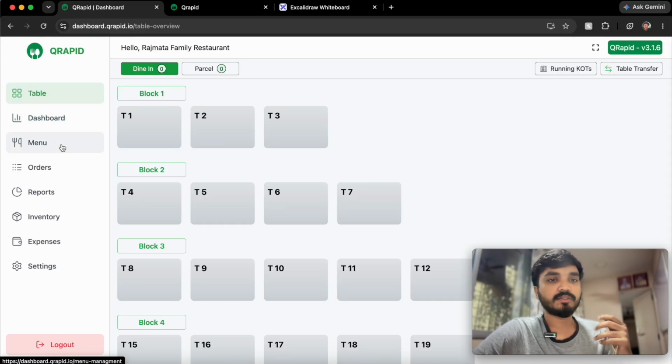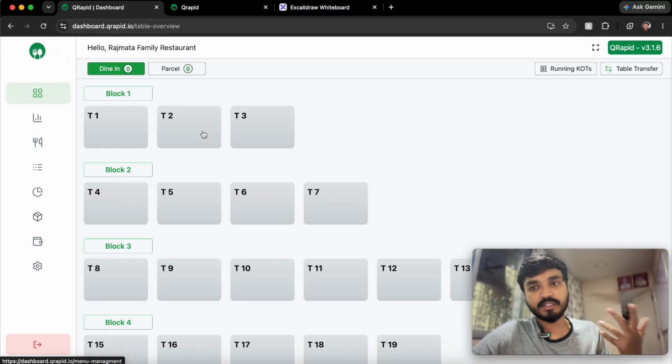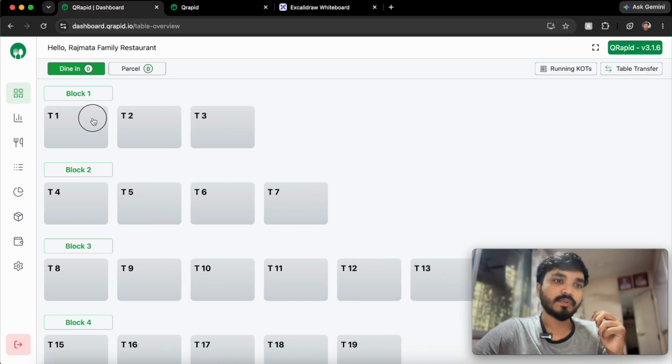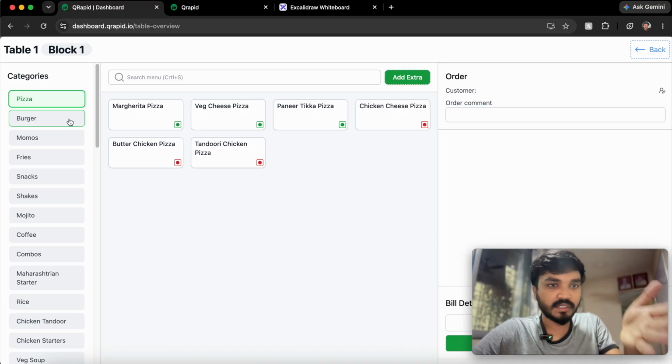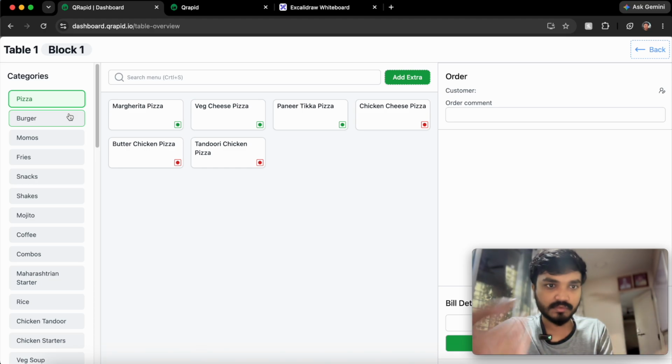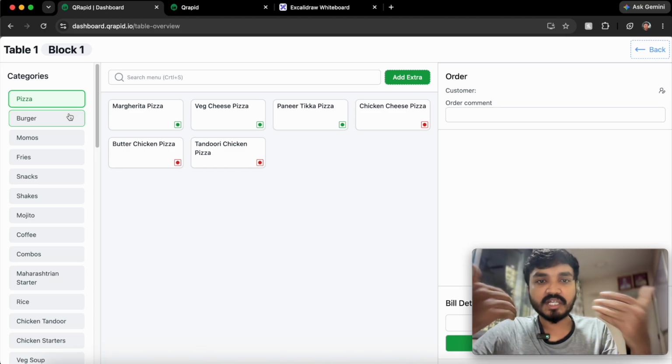So from the table menu, you can just manage all the tables. For example, the customer has placed an order right now, so you can check all the orders of the customer. If you click inside the table, you can also see the menus and the food items. For example, if anyone doesn't want to scan the QR code, we still have the option, so the staff can directly put the order by themselves, right?